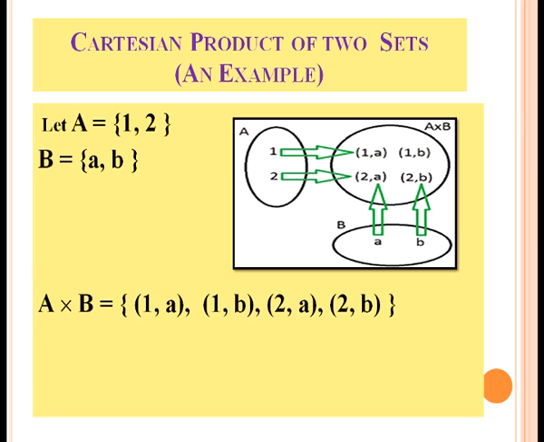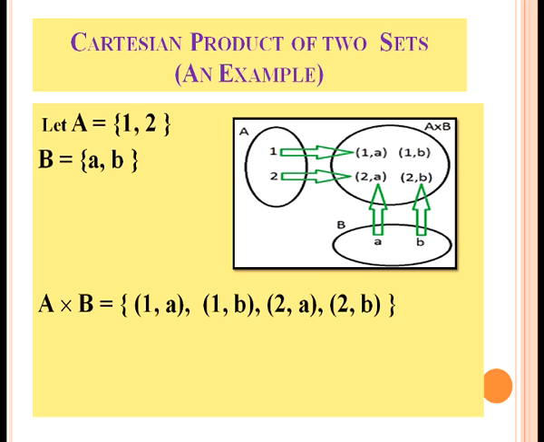Hence, the Cartesian product of two sets A and B is the set of all ordered pairs, that is A cross B. The Cartesian product of sets B and A is the set of ordered pairs B cross A. Therefore, A cross B is not equal to B cross A. The Cartesian product of two sets we can also understand graphically.